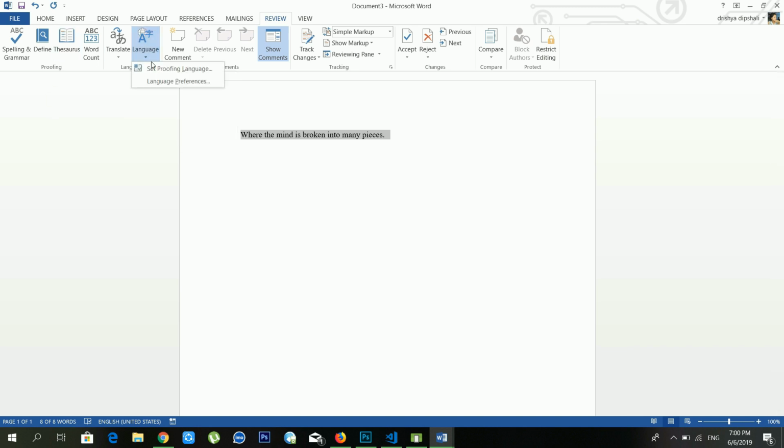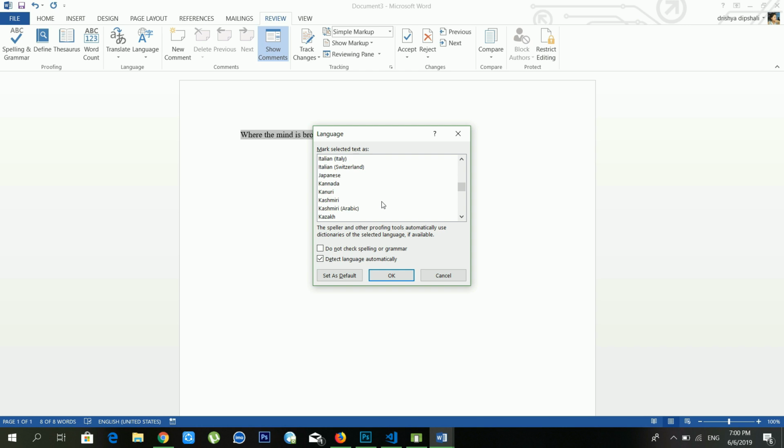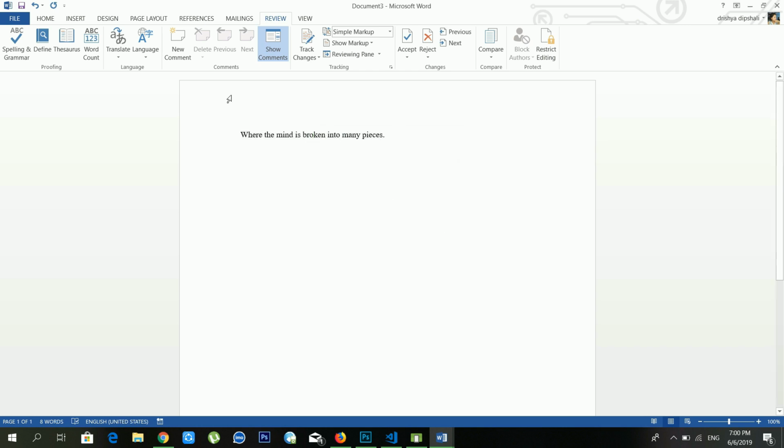And from the language option you can set your favorite language from here. Now see, there are lots of languages available, but it's okay for us. And if you want to use your Microsoft Word in your favorite language, in that case you have to choose language. Another option available is new comment.